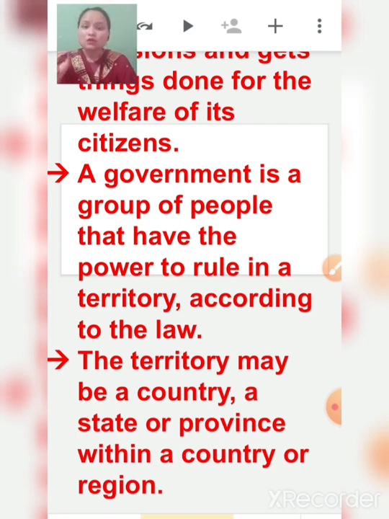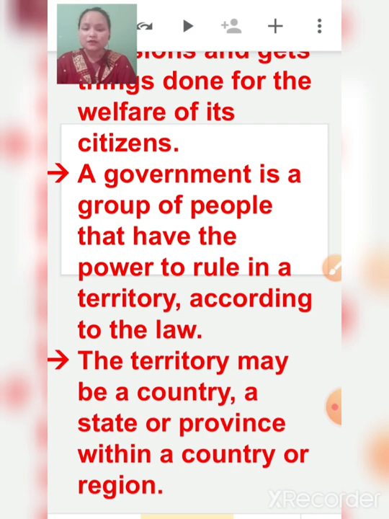Okay, so law is a very important thing and we should abide by, or you can say follow, the laws. As a citizen of India, we have to follow the rules and regulations, or you can say the laws made by the government, which is very important. Okay, and what is territory?